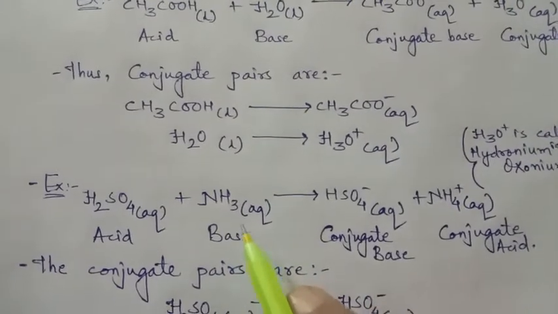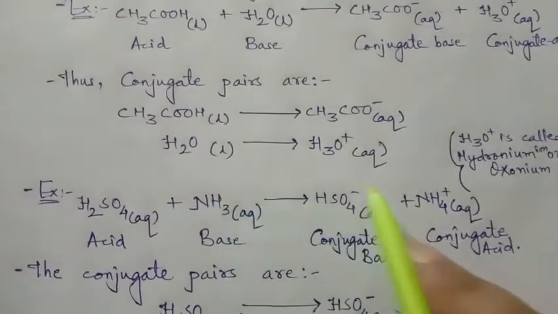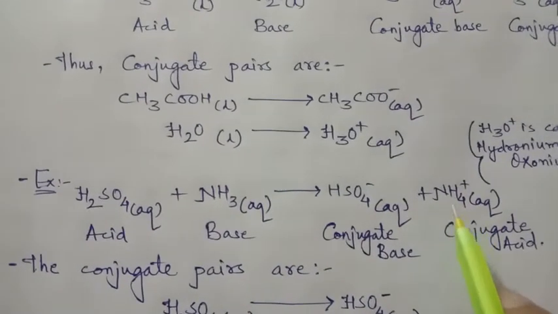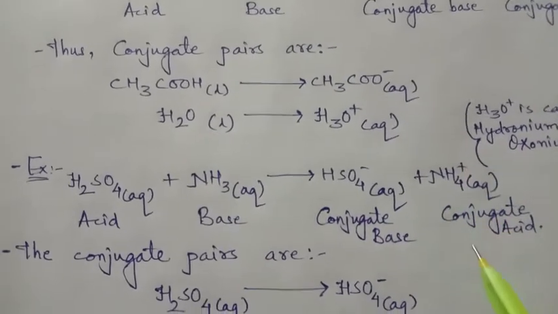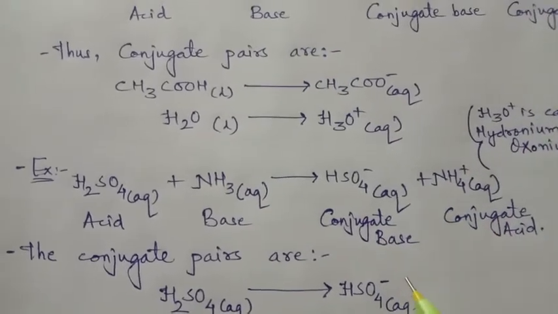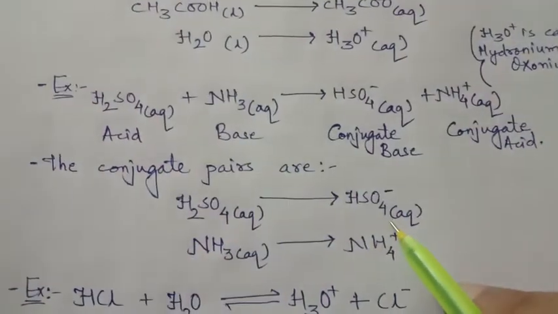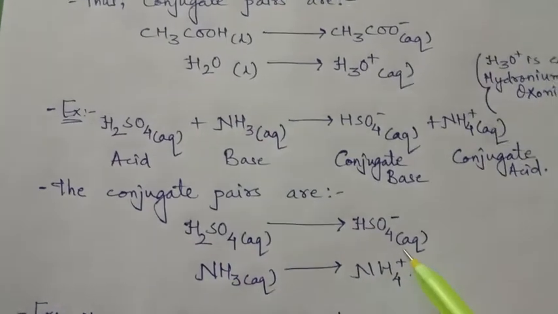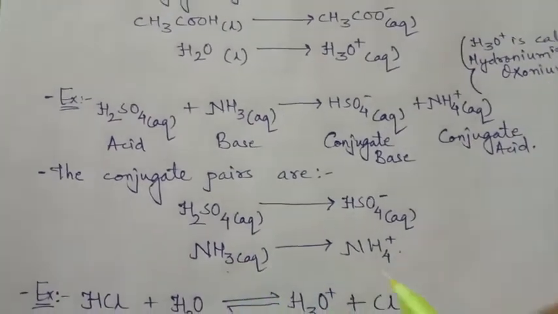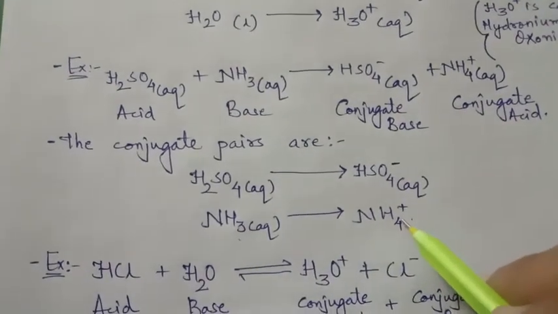And the base ammonia, after accepting the proton, leaves one new species, the ammonium ion, NH4+, which is the conjugate acid. The conjugate pairs are H2SO4 to the hydrogen sulfate ion, that is acid to conjugate base, and ammonia to the ammonium ion, that is base to conjugate acid.